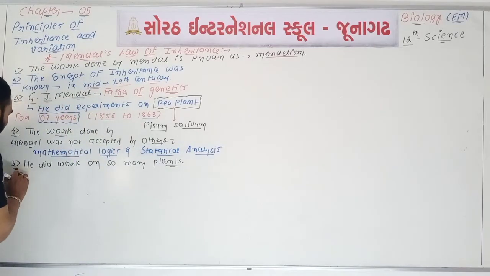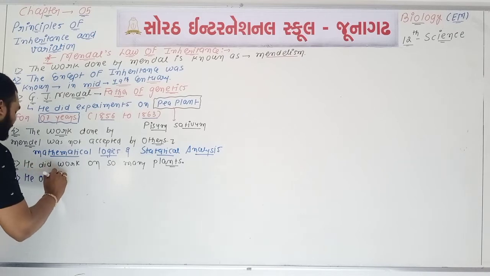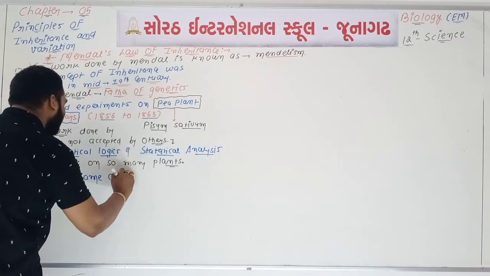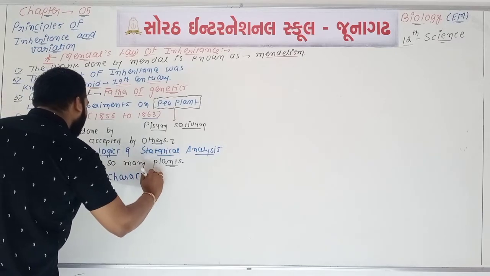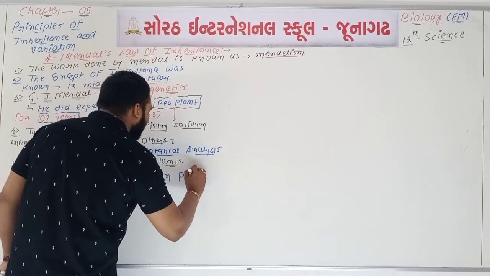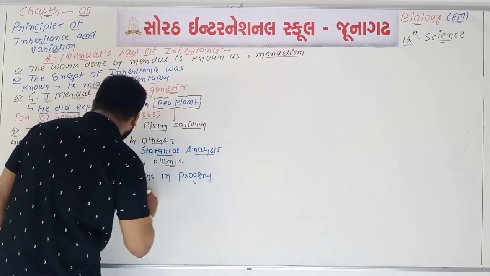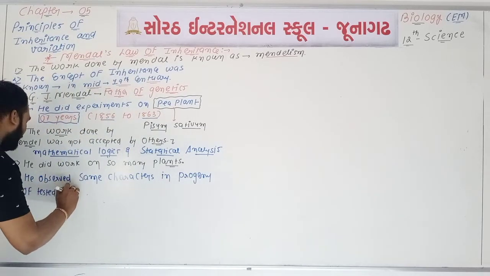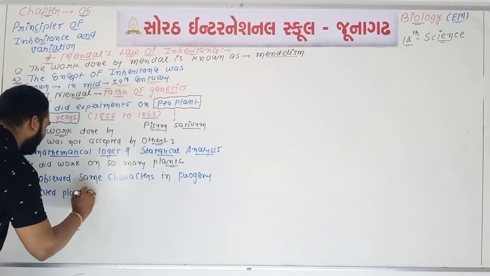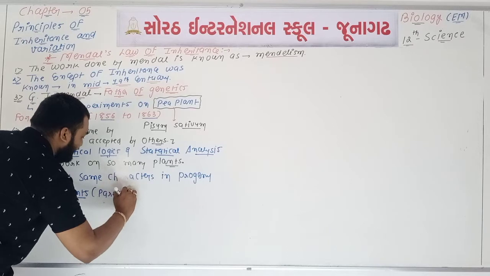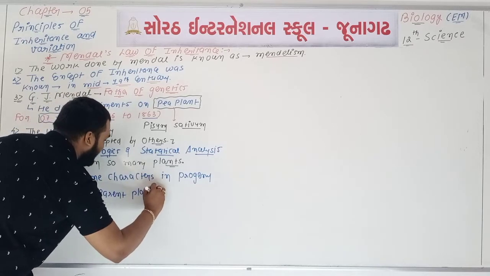Okay, point number 6, we can say that he observed the same characters. He observed what? The same characters in the progeny of tested plants. Okay, tested plants means we can say that it is one type of parent plant. Tested plant means one type of parent plant.